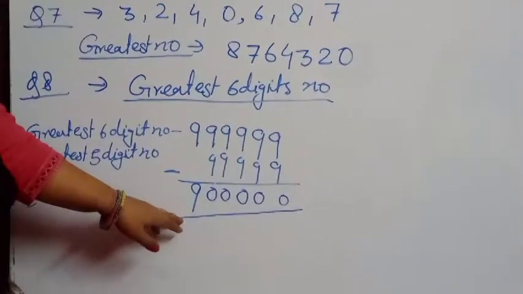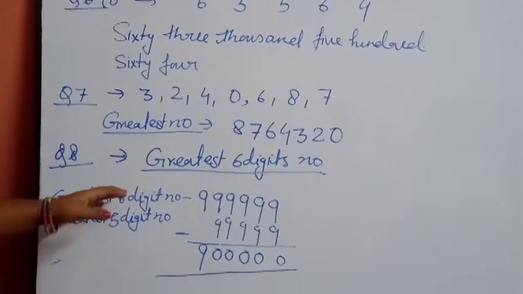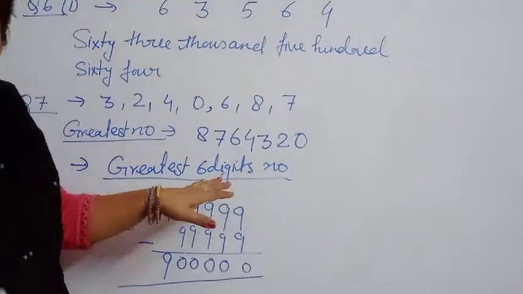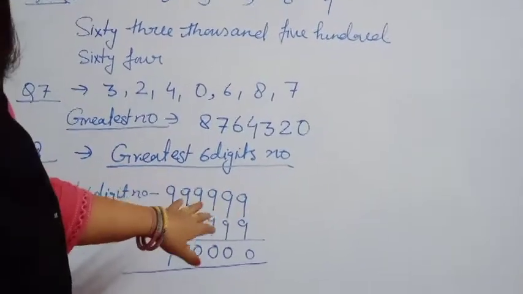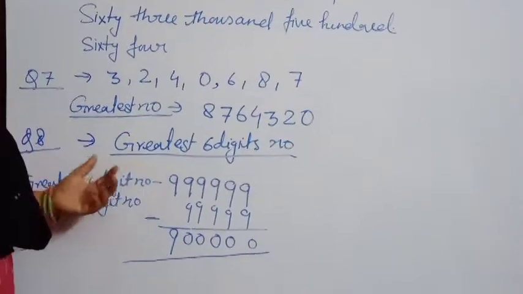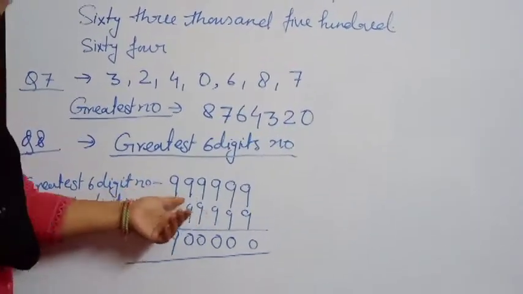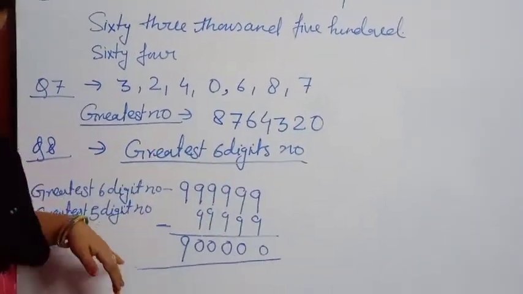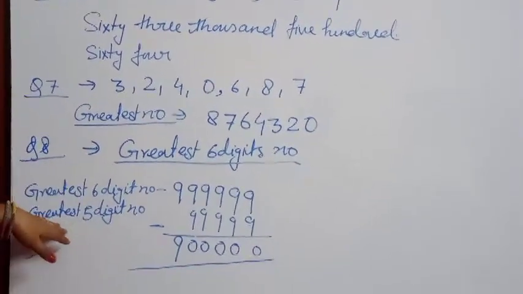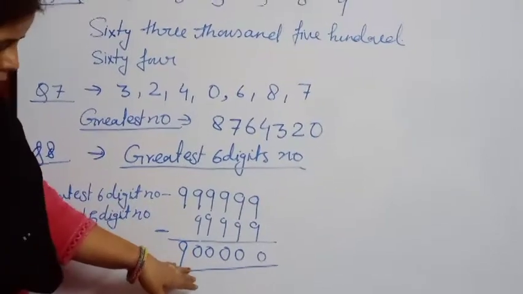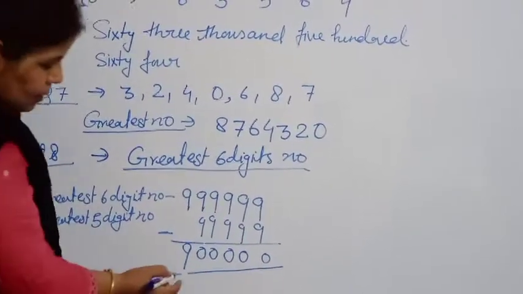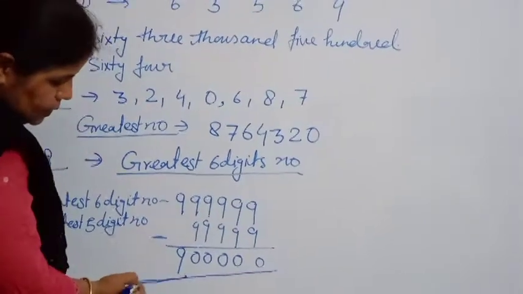See, beta, according to the question, we have to find how many 6-digit numbers are there in all. For solving this question, we wrote the greatest 6-digit number. Then we wrote the greatest 5-digit number, and then we did their subtraction. Whatever number comes after doing the subtraction will be your answer.